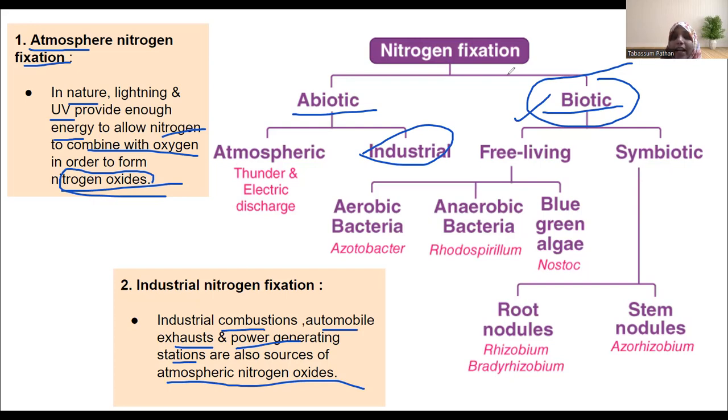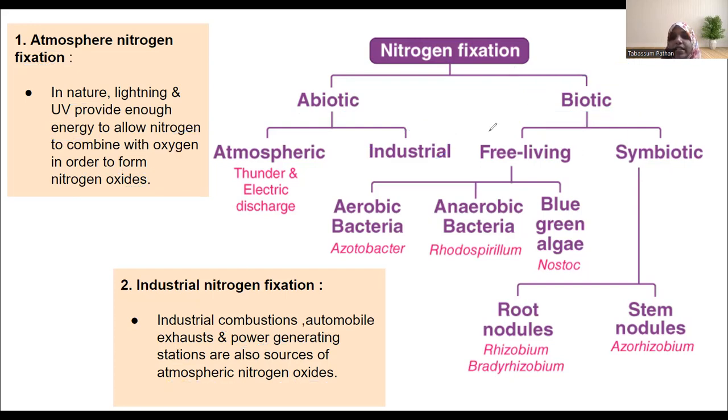Moving to the biotic process. Now in biotic, you can see two categories: free living and symbiotic. Free living are microorganisms which are not dependent on any plant for conversion of nitrogen to assimilable forms of nitrogen. So they will do it independently. Symbiotic, certain groups of organisms, bacteria, live with the plants in symbiotic association, like the rhizobium species.